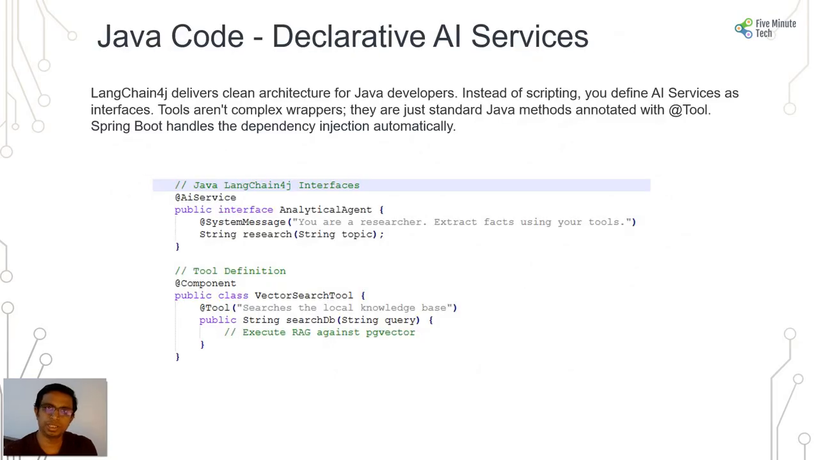The basic Java code, wherein LangChain4j delivers a clean architecture for our Java developers. Instead of scripting, we define AI services as interfaces, and the tools aren't complex wrappers. They are just standard Java methods annotated with @Tool, and Spring Boot handles the dependency injection automatically. And this is a basic code which we'll be having in our broader application, which we'll be working on in the subsequent video.